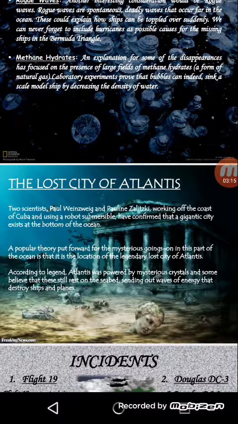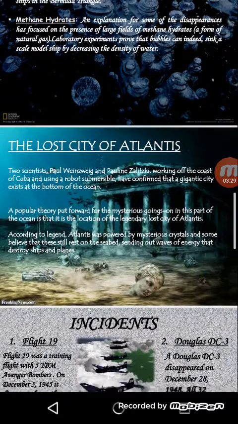The lost city of Atlantis. Two scientists, Paul Weinzweig and Pauline Zalitzki, working off the coast of Cuba and using a robot submersible, have confirmed that a megalithic city exists at the bottom of the ocean. A popular theory put forward for the mysterious goings-on in this part of the ocean is that it is the location of the legendary lost city of Atlantis. According to legend, Atlantis was powered by mysterious crystals, and some believe that these are still on the seabed, sending out waves of energy that destroy ships and planes.